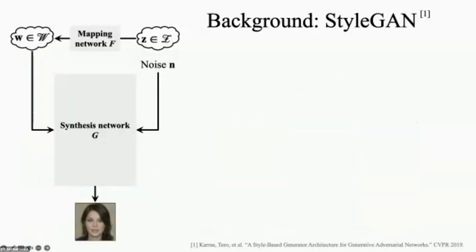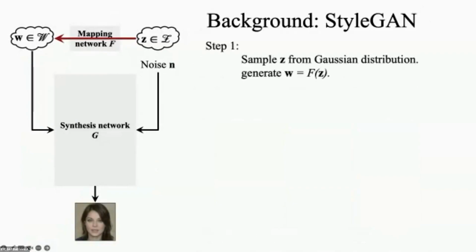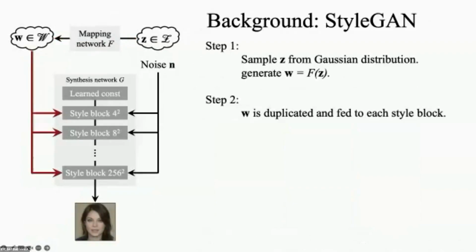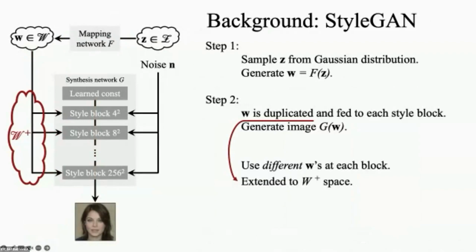Our method utilizes StyleGAN to find the style changes. It has 2 networks, the mapping network F on the top and the synthesis network G on the bottom. To generate an image, a random noise Z is sampled from the Gaussian distribution and transformed to an intermediate W space by F. Then W is duplicated and fed to each style block of G to gradually shape the styles of the final image. If we feed different Ws to different blocks, we get an extended W plus latent space.